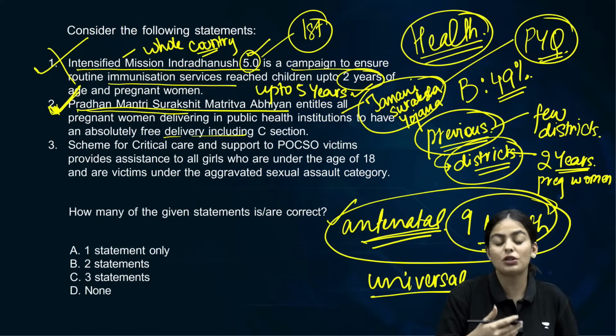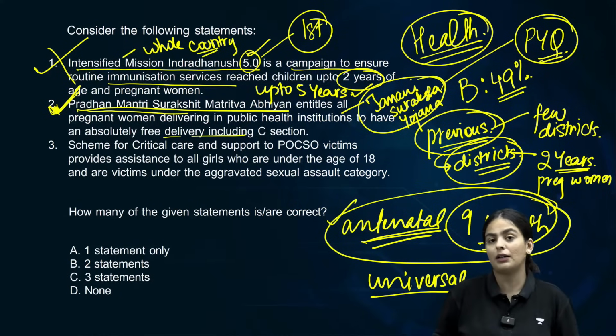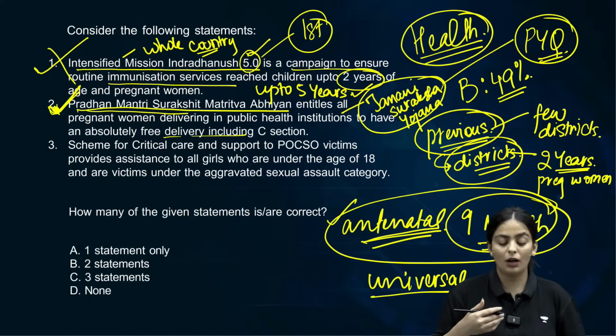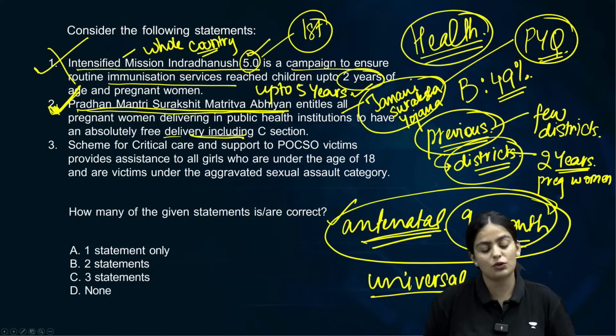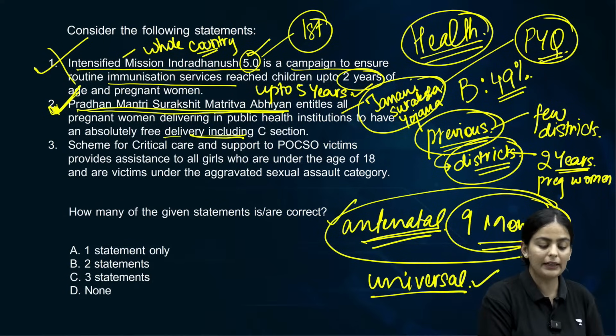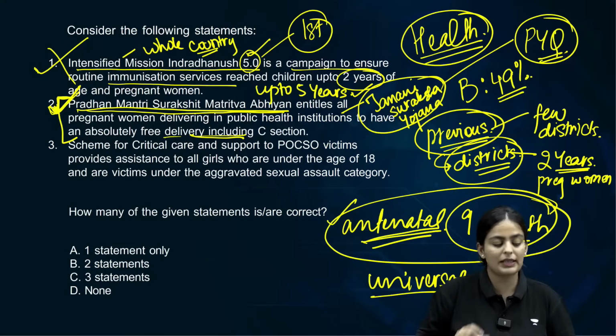The right to institutional delivery or free deliveries in the public institutions or public hospitals is Janani Suraksha Yojana. It is not Surakshit Matritva Abhiyan. Clear about this? It is the only main agenda or feature of the scheme. That is why we are focusing on that.